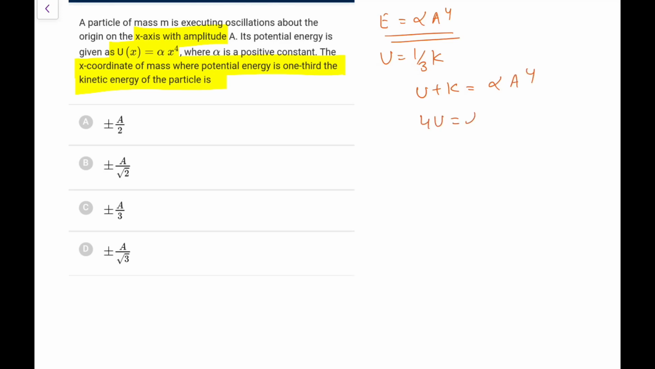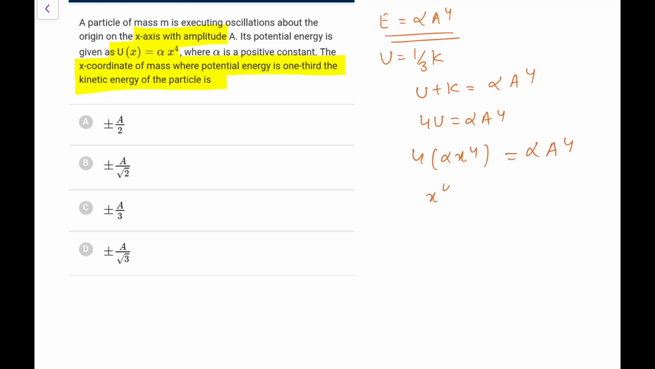Next, a particle of mass m is executing oscillation about the origin with amplitude a. Potential energy is this. The x coordinate of the mass where potential energy is 1/3 the kinetic energy of the particle is. Okay. So amplitude is a, that means the total mechanical energy is alpha a to the power 4. Now, x coordinate where potential energy is 1/3 the kinetic energy. So U is 1 by 3 of K, and you know U plus K is equal to alpha a to the power 4. So I can write K as 3U, so 4U is alpha a to the power 4. So 4 into alpha x to the power 4 is alpha a to the power 4.